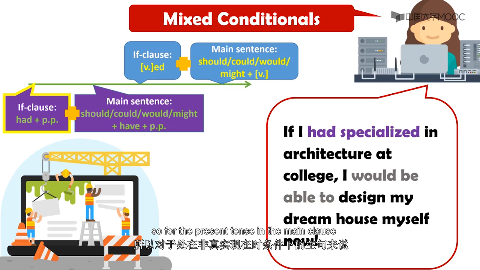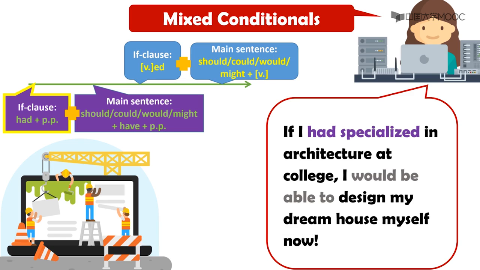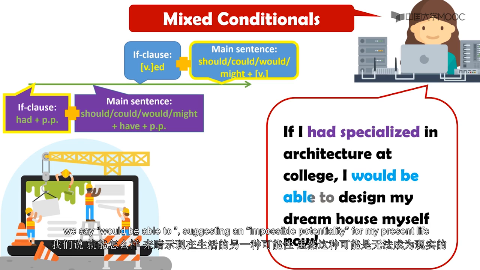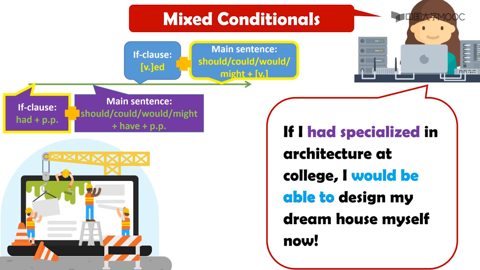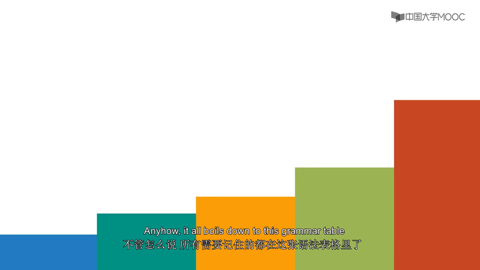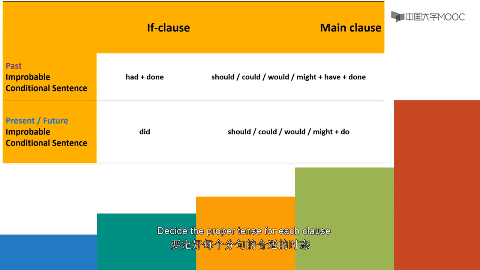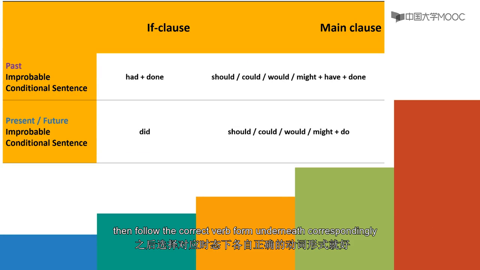So, for the present tense in the main clause, it is grammatically correct to use the modal verb plus the base form of the verb. We say, would be able to, suggesting an impossible potentiality for my present life. Anyhow, it all boils down to this grammar table. Decide the proper tense for each clause, then follow the correct verb form underneath correspondingly.